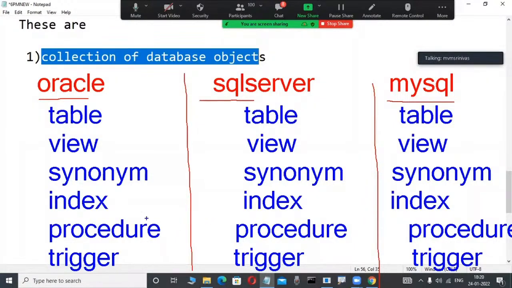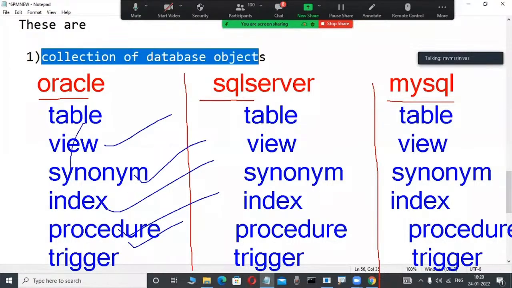But if you are a first-time newcomer, what is the purpose? Having an idea is enough. What is the purpose of a view, a synonym, an index, a procedure, a trigger? You need an idea of where we use them in one relational data model product. In all the relational data model products, the uses are the same. Syntactically and functionally they differ, but conceptually they are the same. That's why we learn one product in our course.